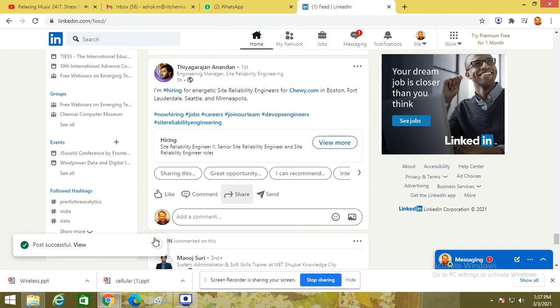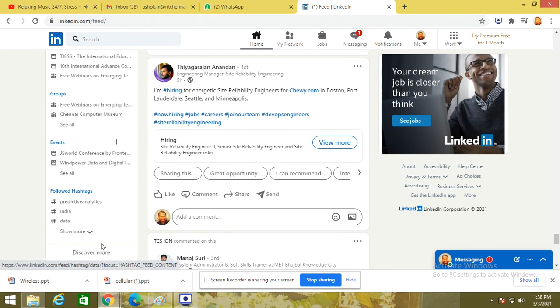That interested people can get in touch with them. How will they communicate with them if they have a connection with me? Once they get into my network, they could identify Tyagarajan Anand. If not, they will connect with me first. Then they will access Tyagarajan Anand by mentioning my reference. So that's the way that you could check it.